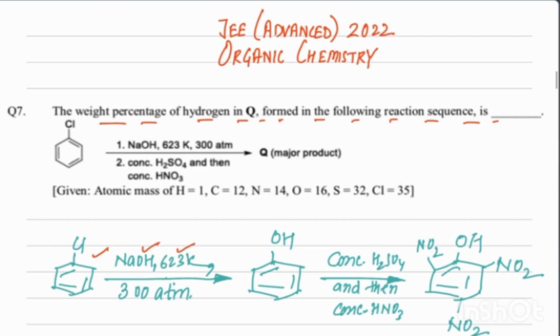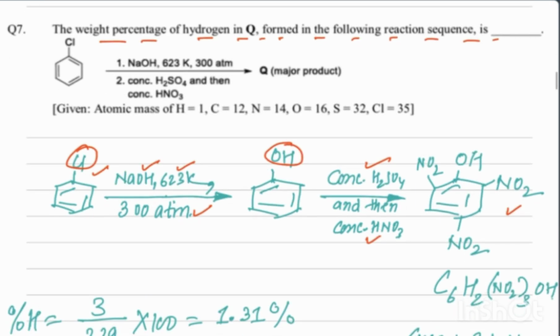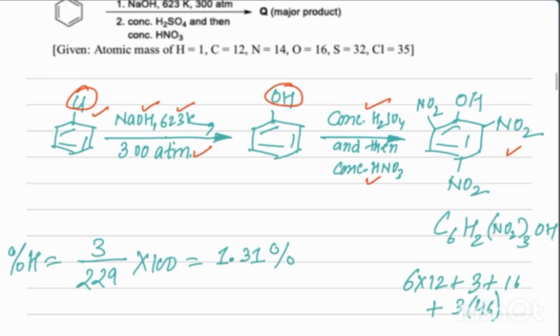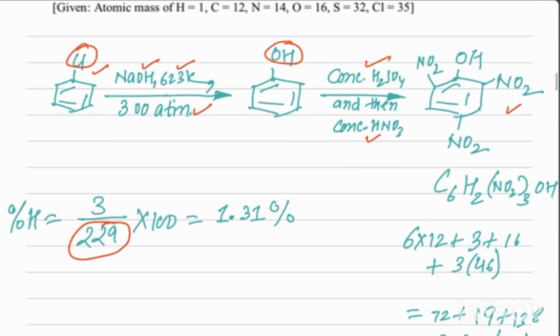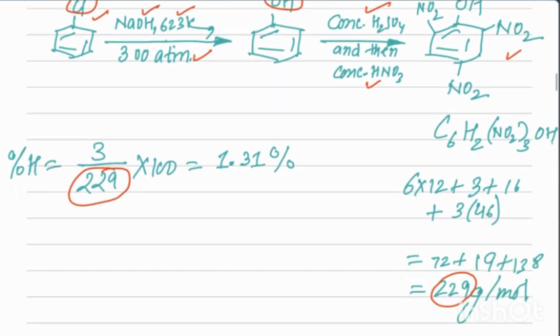NaOH at 623 Kelvin and 300 atm. It will substitute this Cl to give OH here, so phenol will be formed. And after that, in the second step, consider H2SO4 and then HNO3. So what will happen is there will be nitration at the ortho and para positions. So this would be the Q product, which has the molar mass as 229. If you calculate it, it will be 229 gram per mole.